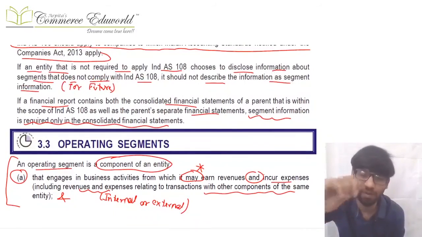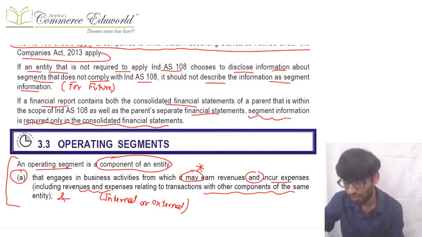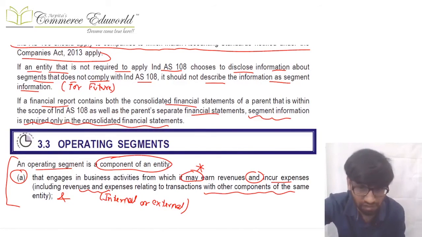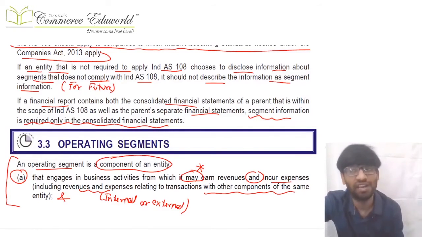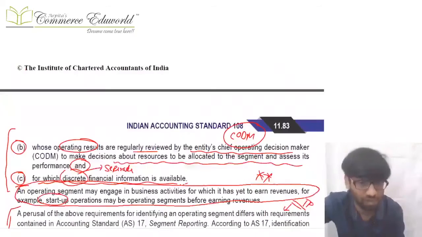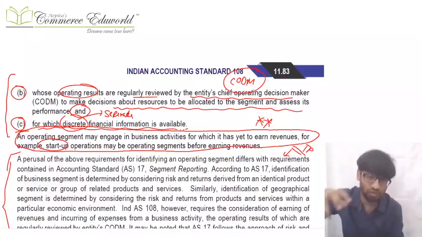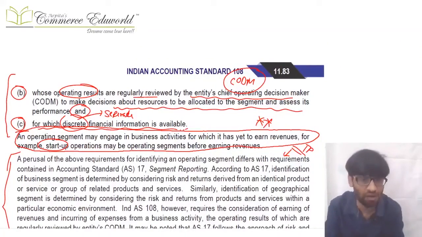Then what do you mean by operating segment? Operating segments are components of the entity from which the entity may earn revenue and incur expenses. It can be internal, external, or both. Further, the CODM reviews them regularly to make decisions regarding the resources to be allocated and to assess the performance, and for which discrete financial information is available. Then we can say, okay, this is an operating segment.